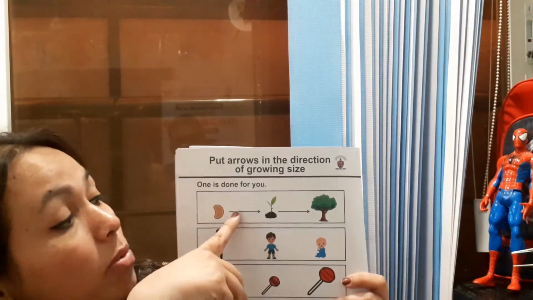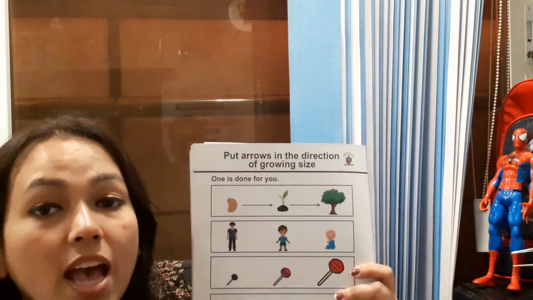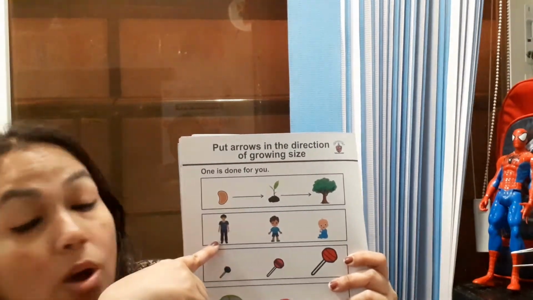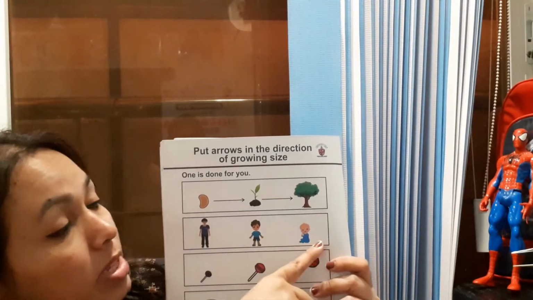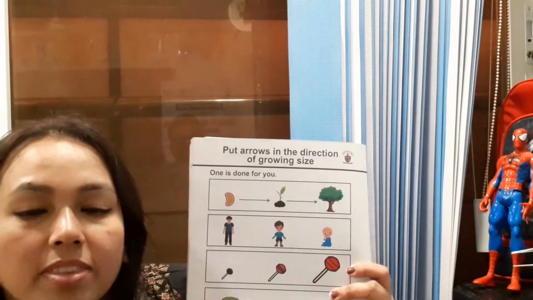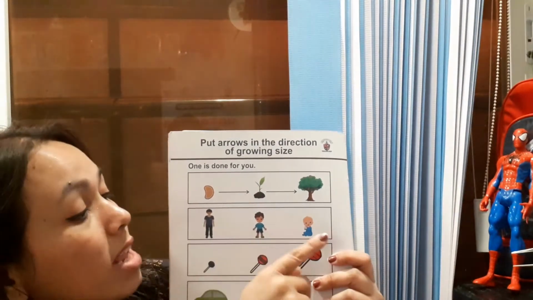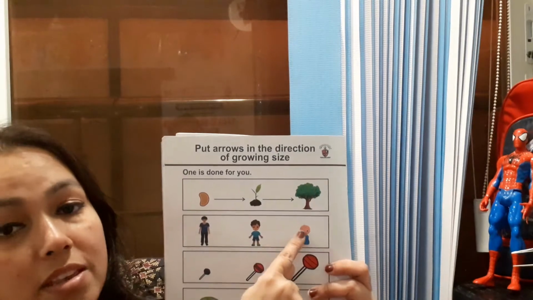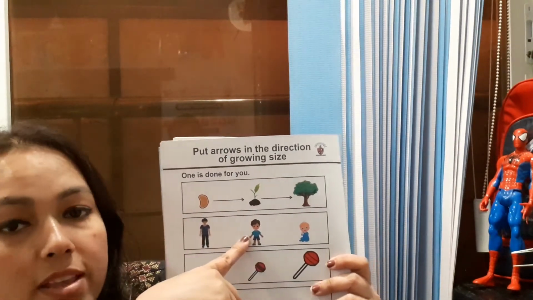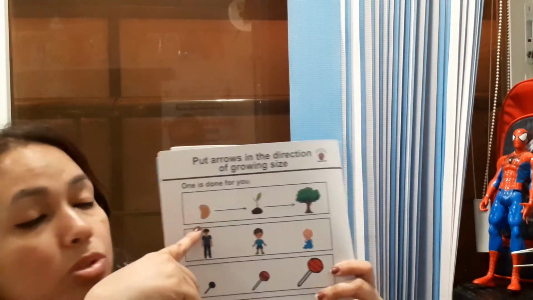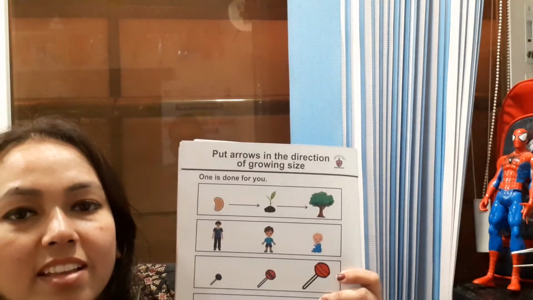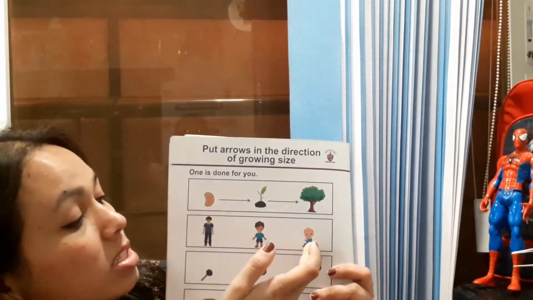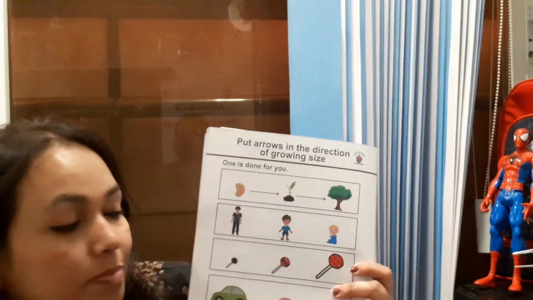So now same as we saw from seed to tree, we have to put arrows. So how will the arrows go, from here to here or here to here? So what happens here? A baby becomes a young boy, and the young boy grows to an adult boy. Right? So this is how the baby grows.